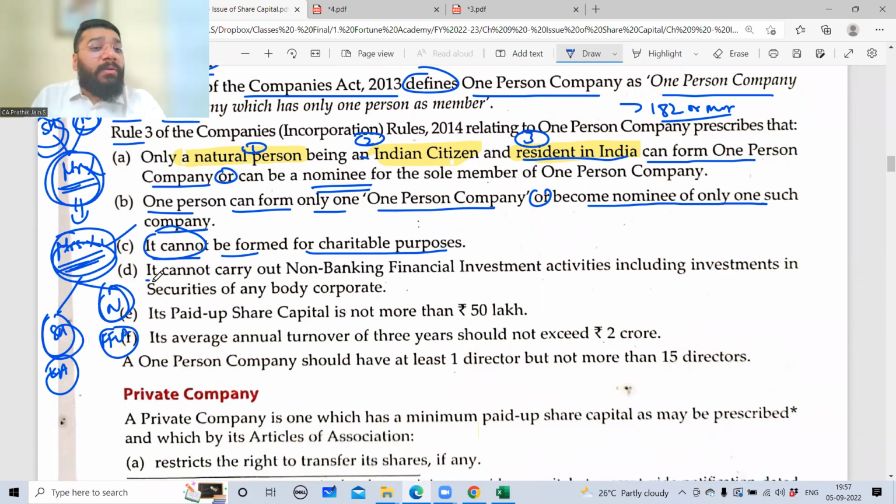Now, OPC cannot carry out non-banking financial investment. You know what is banking activity? Banking means what? Lending business. They lend the money and they earn interest out of it. That is called as banking.